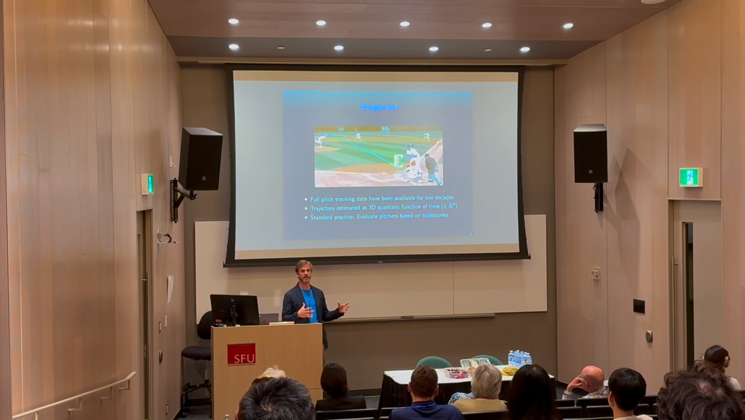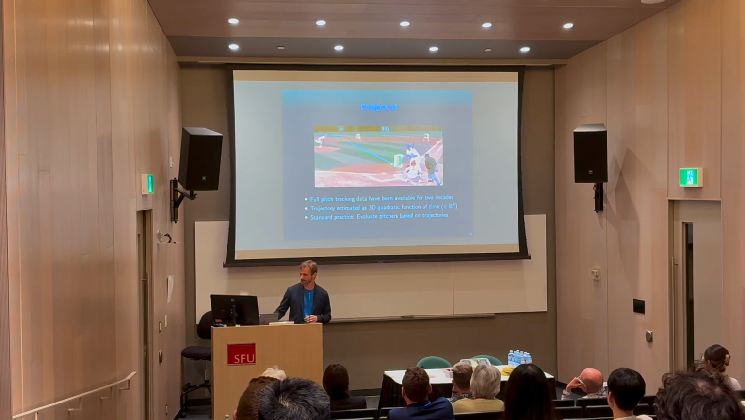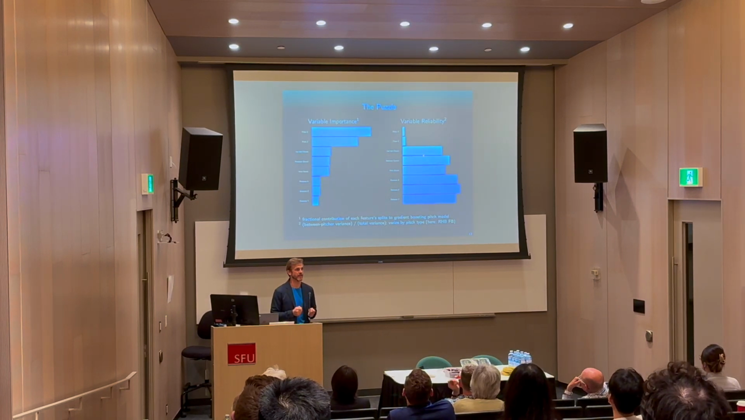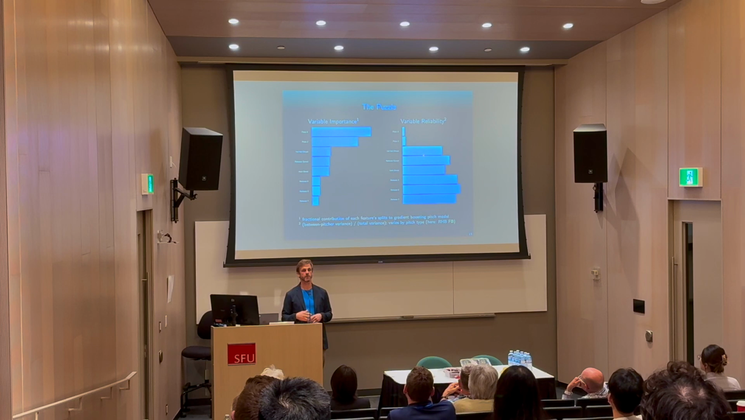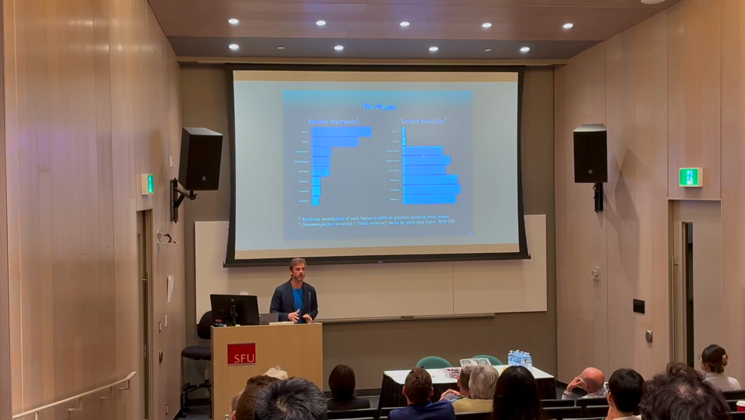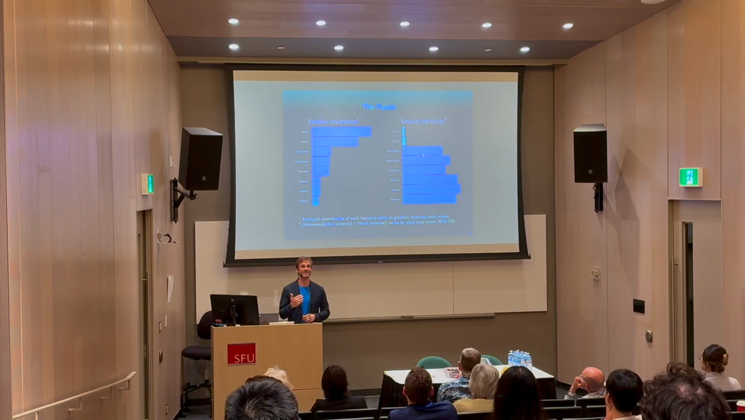You've got your predictors X, you've got the outcome of the pitch Y, and you make a prediction. The problem is that the most important features for predicting the outcome of a pitch are the least reliable features. So I'm showing you on the left variable importance from a gradient boosting model for predicting the outcome. The most important features for predicting the outcome of the pitch are the location of the pitch as it crosses the plate. And these two variables are also the least reliable.